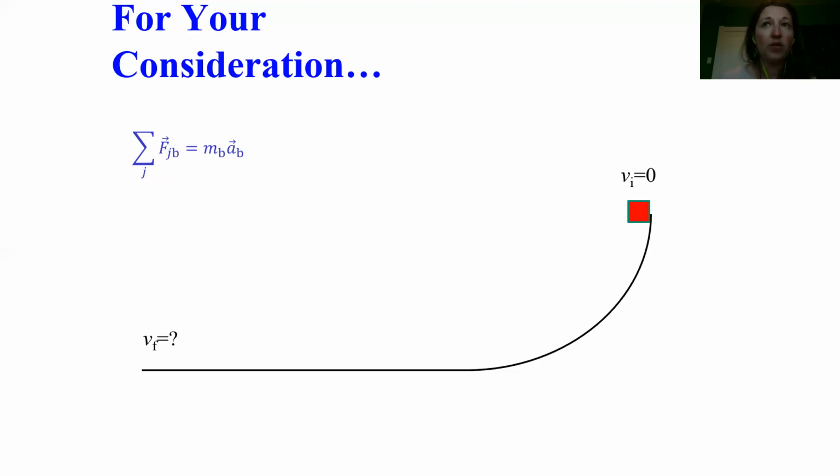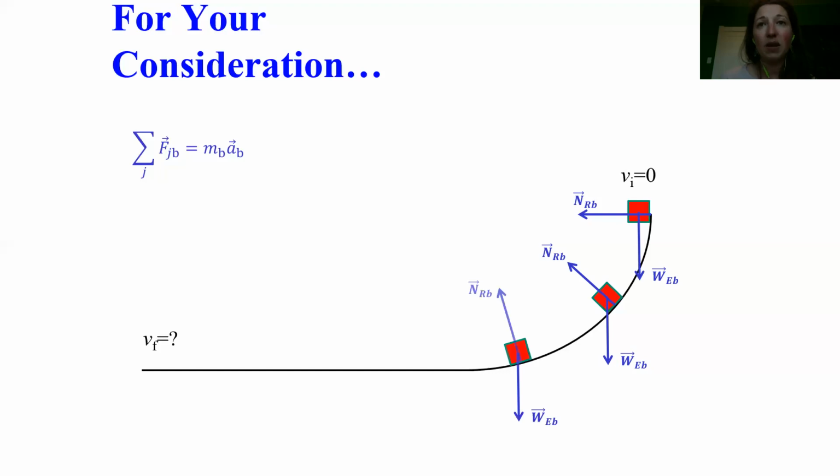But let's look at what the forces on the block actually look like over time. The weight force points straight down from the center of mass, and the normal force points perpendicular to the ramp, which at the first location shown here is perfectly horizontal. But notice that as the block moves, while the weight force stays the same, the direction of the normal force actually changes. And the magnitude of the normal force will change as the block's acceleration changes, because remember, we solve for the normal force with Newton's second law. So it depends on the acceleration, which is the thing we're trying to find.